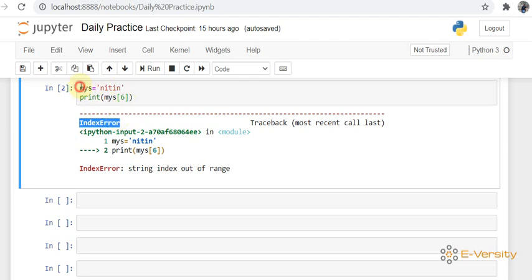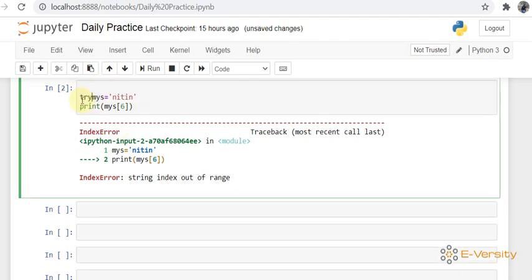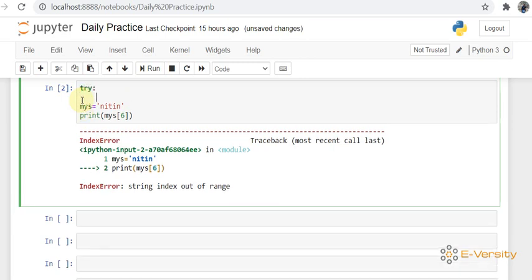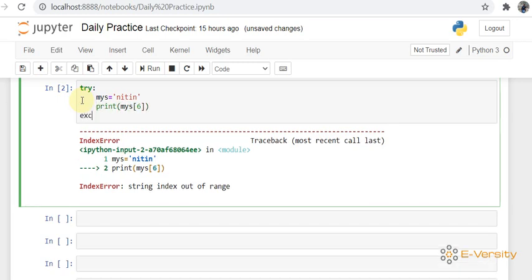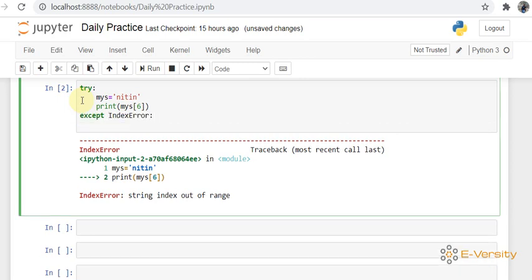So what you have to do is write this code in the try block. So try colon, and you have to give a tab. So the code is here. Now you should catch them with except. What kind of error are you facing? I am facing an index error, and I am just writing print